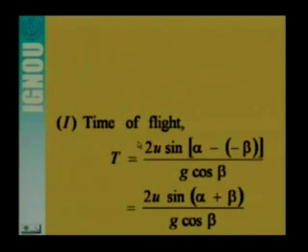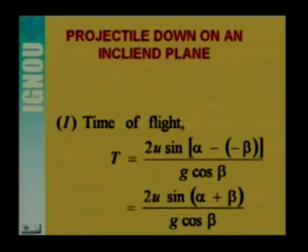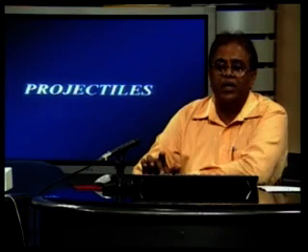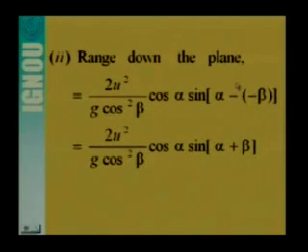So here you see the time of flight for the projectile down an inclined plane. If we want to get the expression for time of flight T, we substitute beta as minus beta, so the time of flight comes out to be twice u sine alpha plus beta by g cos beta. Similarly, for the range down the inclined plane, just substitute beta as minus beta, and we will get the expression for the range down the plane, that is twice u square by g cos square beta, cos alpha sine alpha plus beta.